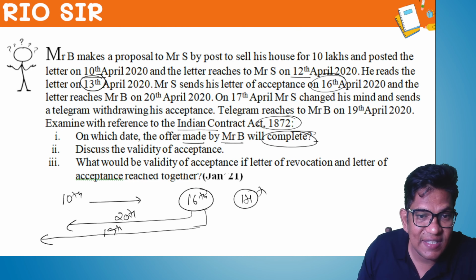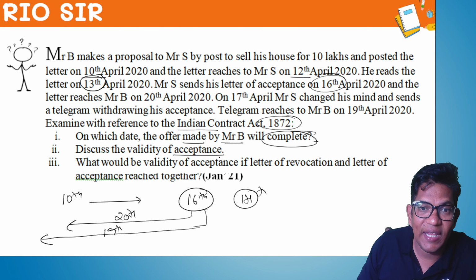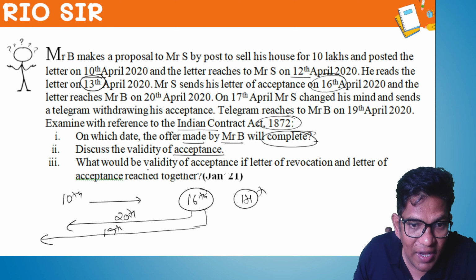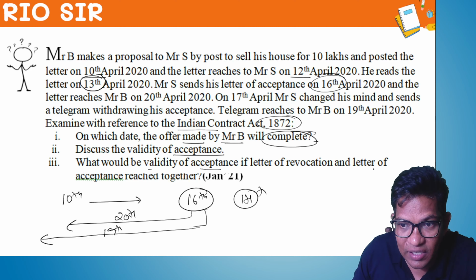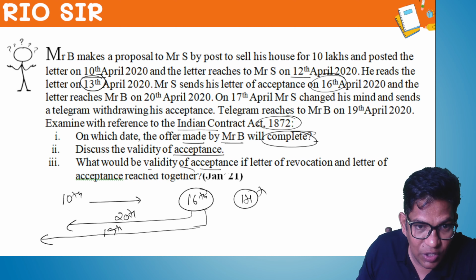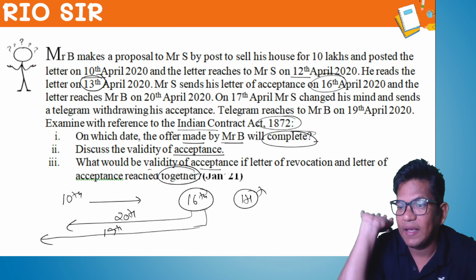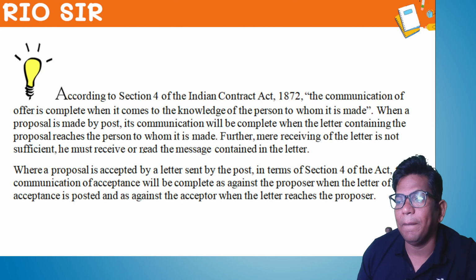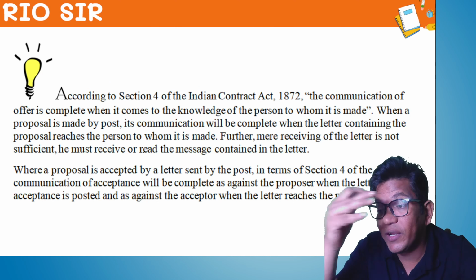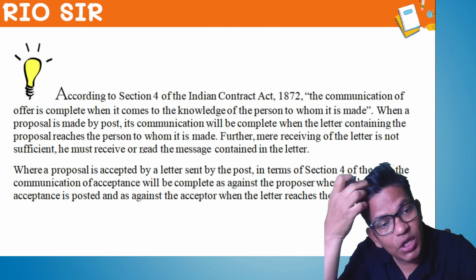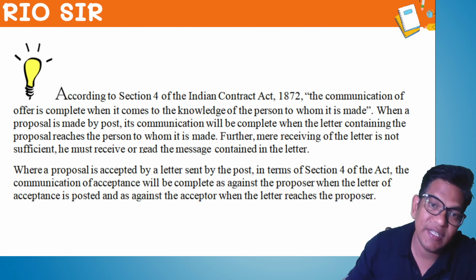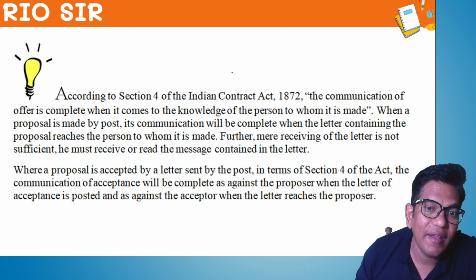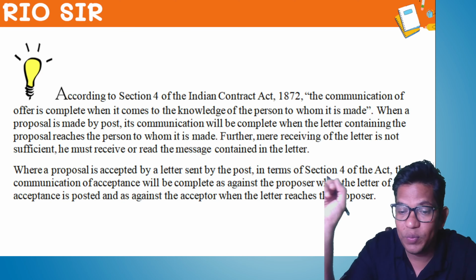Now, discuss the validity of the acceptance. When he has accepted, what would be the validity of acceptance if the letter of revocation and the letter of acceptance reach together? You got the question now? Listen, very important. Here we are talking about communication of offer. Communication of offer is completed when it comes to the knowledge of the person to whom you are making the offer.